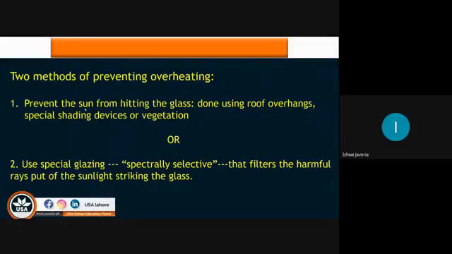Dear students, we can use shading devices or spectrally selective glass that will help the heat not enter the building, and that will provide a positive environment inside the room where the occupants are sitting.